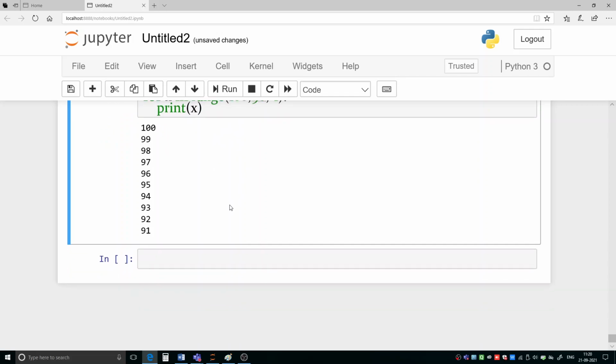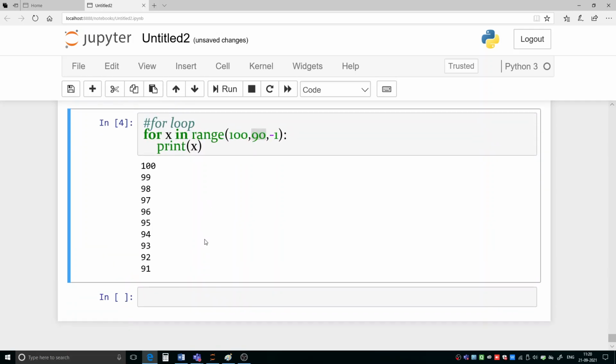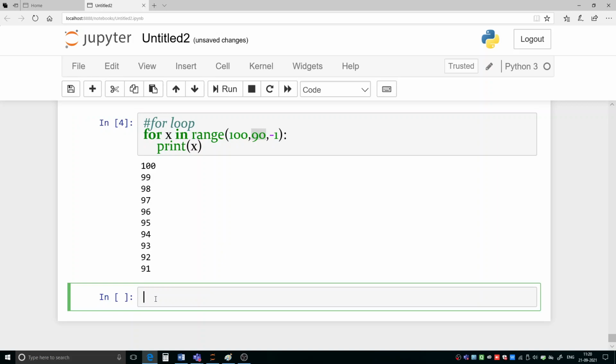Now, sir, only three variables are possible, sir? Yes, yes, yes. Starting point, finishing point, and steps. Okay. Now let us perform some programming exercises.